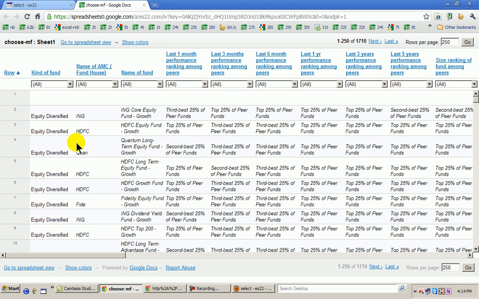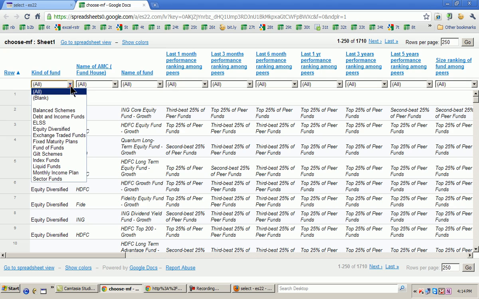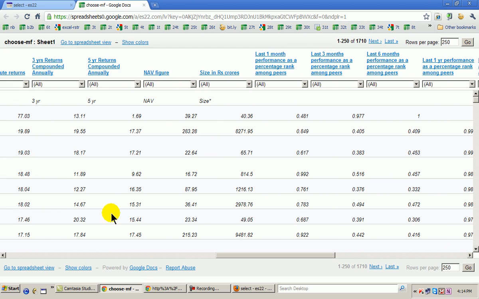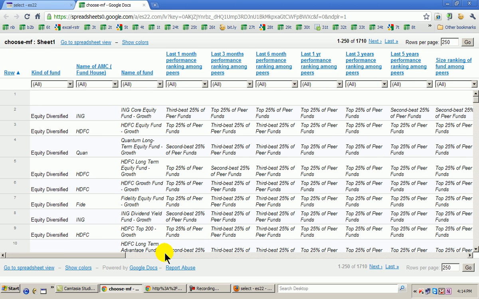As it comes in here, you can see there are some 1,800 mutual funds, 1,710 mutual funds which are listed here, starting from equity diversified to exchange to ELSS to whatever, across various fund houses. You can see the fund houses here, the name of the AMC, and the name of the fund itself. Now what is great about this tool is it allows you to sort and filter in real time on the basis of various parameters. The NAV figures are all given, the size of the mutual fund is given. All these are real-time figures.